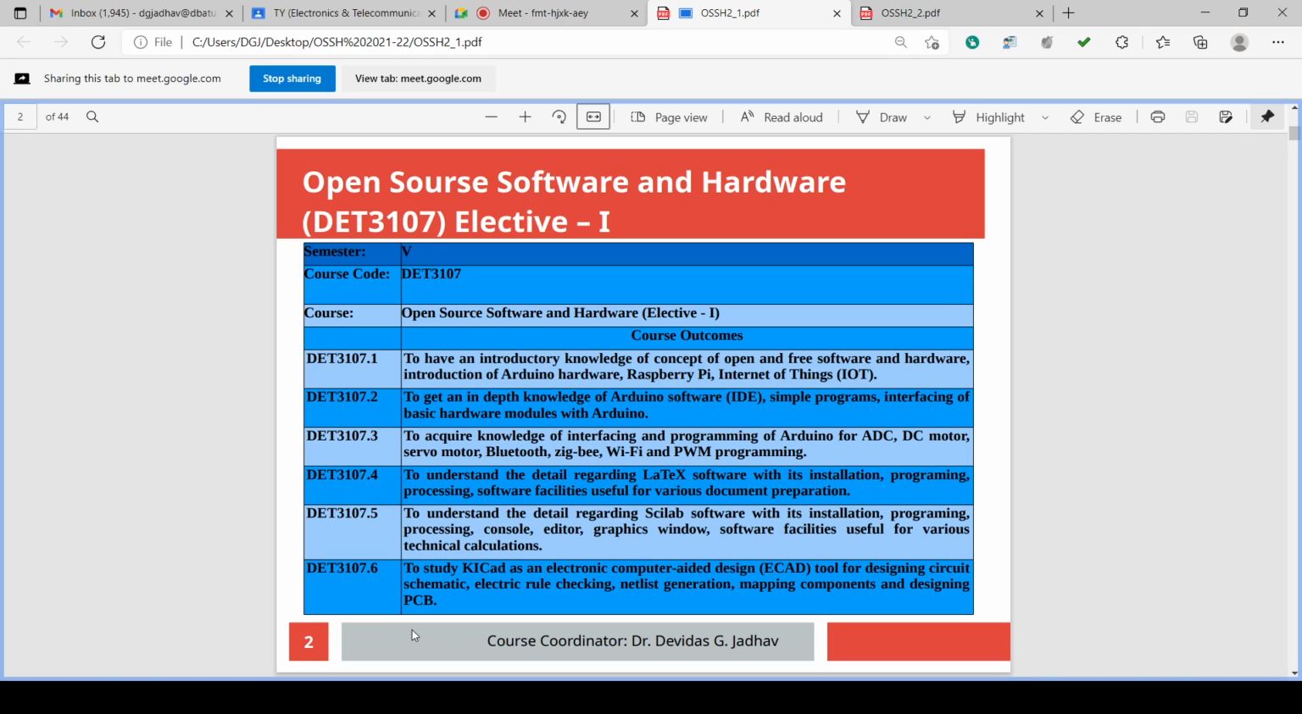To understand the details regarding Scilab software with its installation, programming, processing, console editor, graphics window, software facilities useful for various technical calculations. To study ECAD as an electronic computer-aided design tool for designing circuit schematic, electric rule checking, netlist generation, mapping components of design and designing PCB.